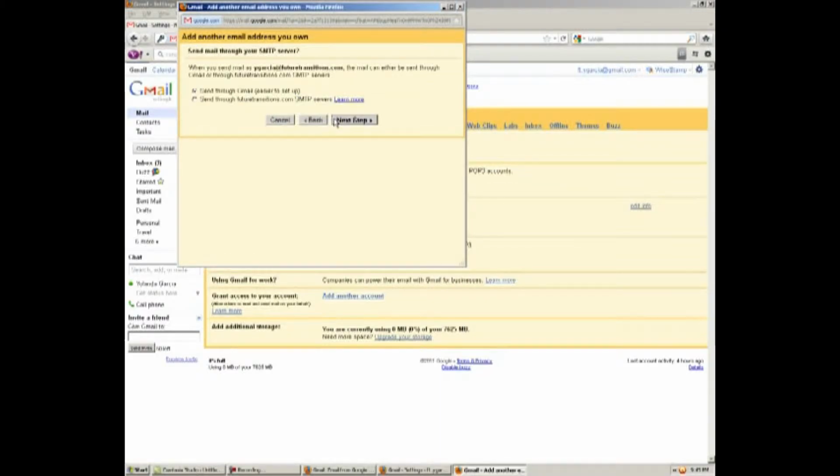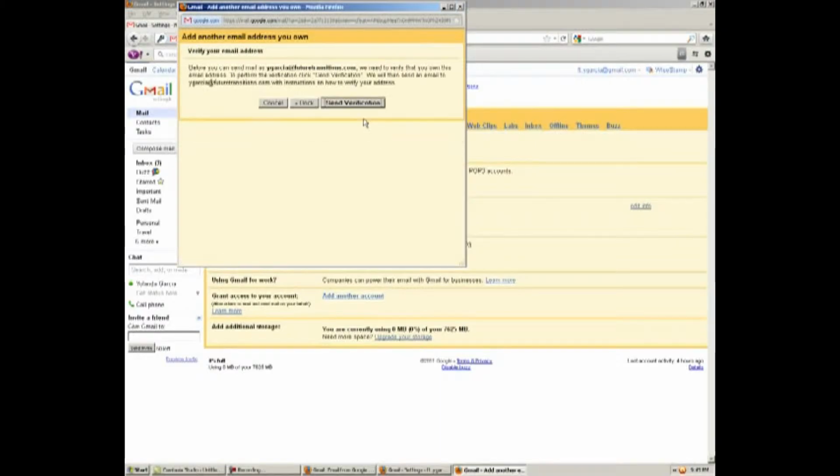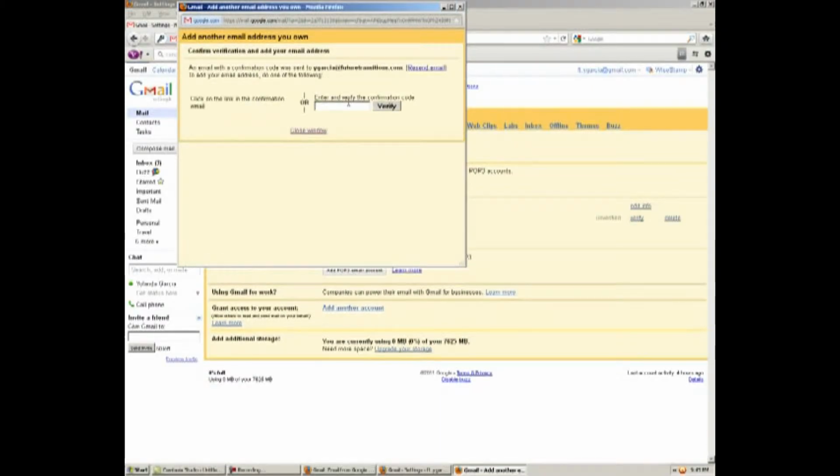Then I'm going to go to the next step, and I'm going to say we're going to set this up through Gmail rather than the Future Transitions mail server. So I make sure I have Gmail clicked here, and I say next step, and then it's saying that they need to verify the address. Now I've already set this up for you, so all you have to do is say send verification. And at this point there's two things that you can do.